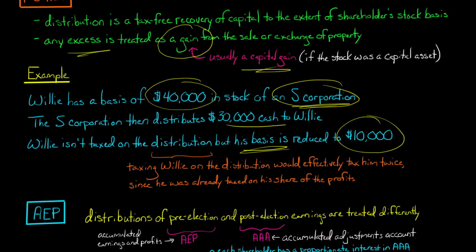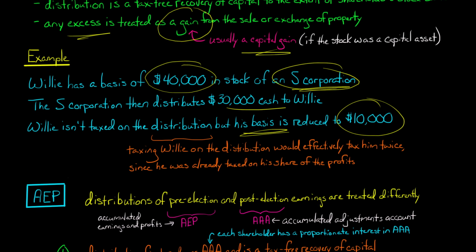Now, when there's AEP, accumulated earnings and profits, that's what AEP stands for, things are going to be a little bit more complicated. We're going to have to go through these ordering rules, which I'll explain step by step. First of all, what is this AEP? What are we talking about, accumulated earnings and profits?